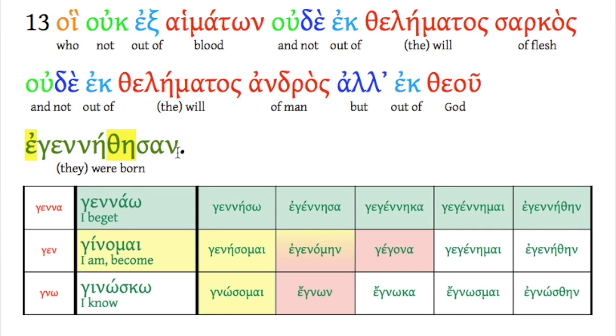But this one is from gennao. And notice, I'll point this out to you, how the connecting vowel, this contract vowel, I should say, lengthens before the personal endings. It always does it. See that? That's typical of contract vowels. So, again, e, the, san. They were born. The whole verse now: hoi ouk ex haimatown, oude ek thelematos sarkos, oude ek thelematos andros, all ek theou egennethesan.